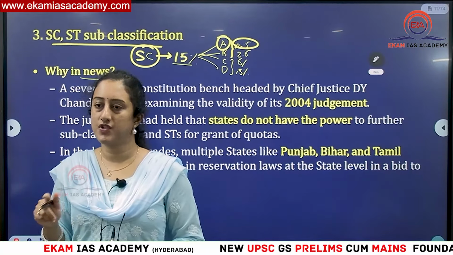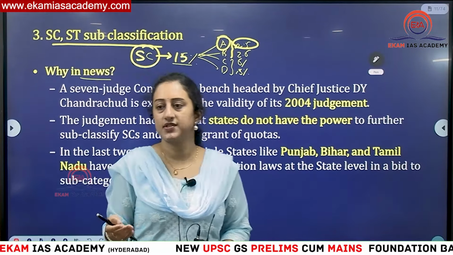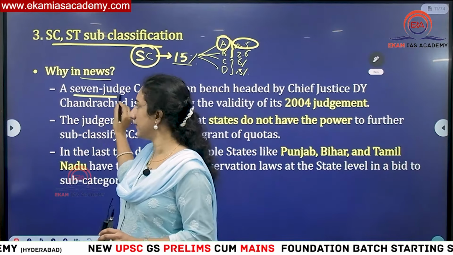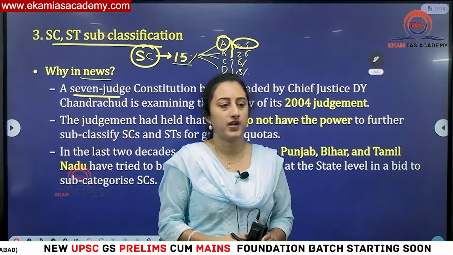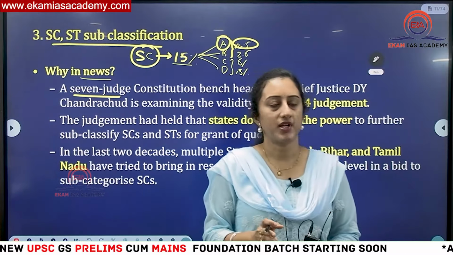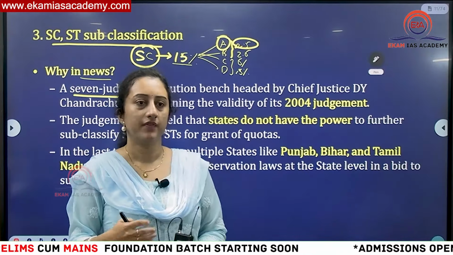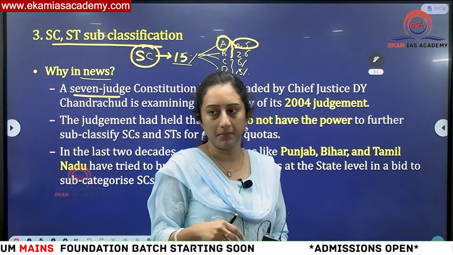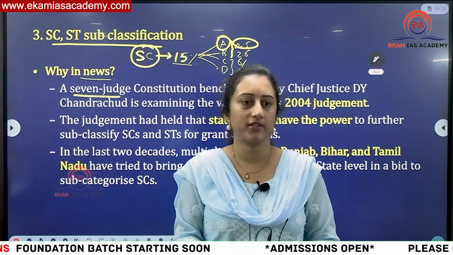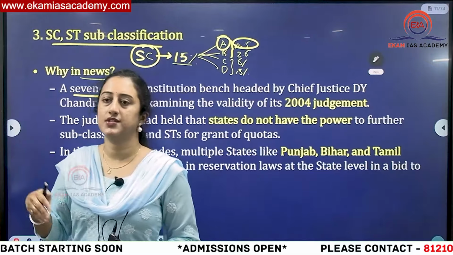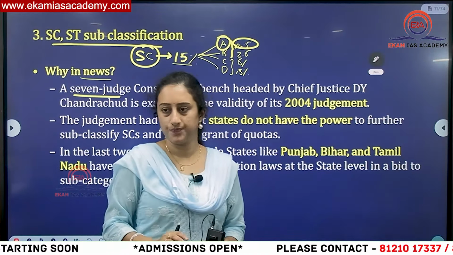At that time, a 5-judge bench was there, so a larger bench means a 7-judge bench. Now that case has come in the form of this 7-judge bench. There is a complete reversal, because some states like Punjab and Haryana tried to subclassify. When they subclassified, some benefited and some didn't like the decision. Those who didn't like the decision went to the Supreme Court, challenging that the state doesn't have the power to subclassify.